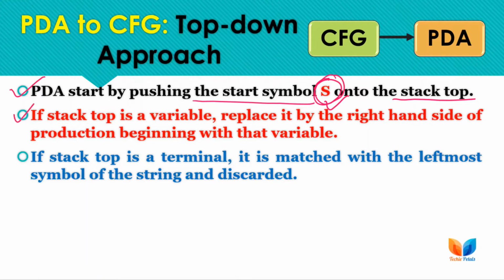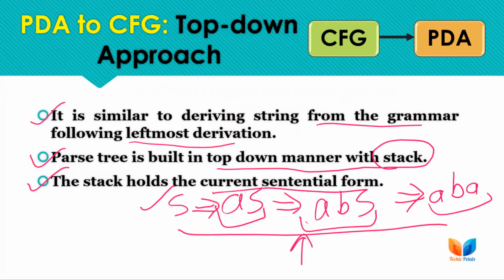Second, if the stack top is a variable or if the stack top is a terminal, then we have to follow a different step. For a variable we replace the variable with the right hand side of the production rule beginning with that variable. If we have multiple rules, here we have replaced S with AS and then we have replaced S with BS. So we are replacing the variable with its right hand side production rules, right? The same process we will follow with the stack. If we have the stack top as S, then we have to replace S with any of its right hand side production rules, okay?